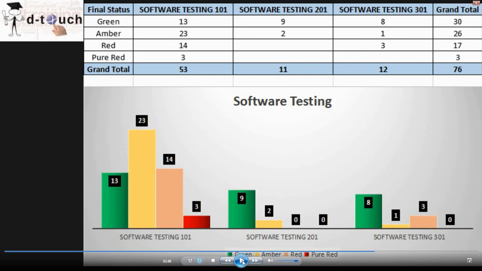In that we have 30 green, 26 amber, 17 red and 3 pure red. So this is the status of the monthly report for software testing. I hope the red numbers will go down further in the upcoming days. Okay, let's see the next course.